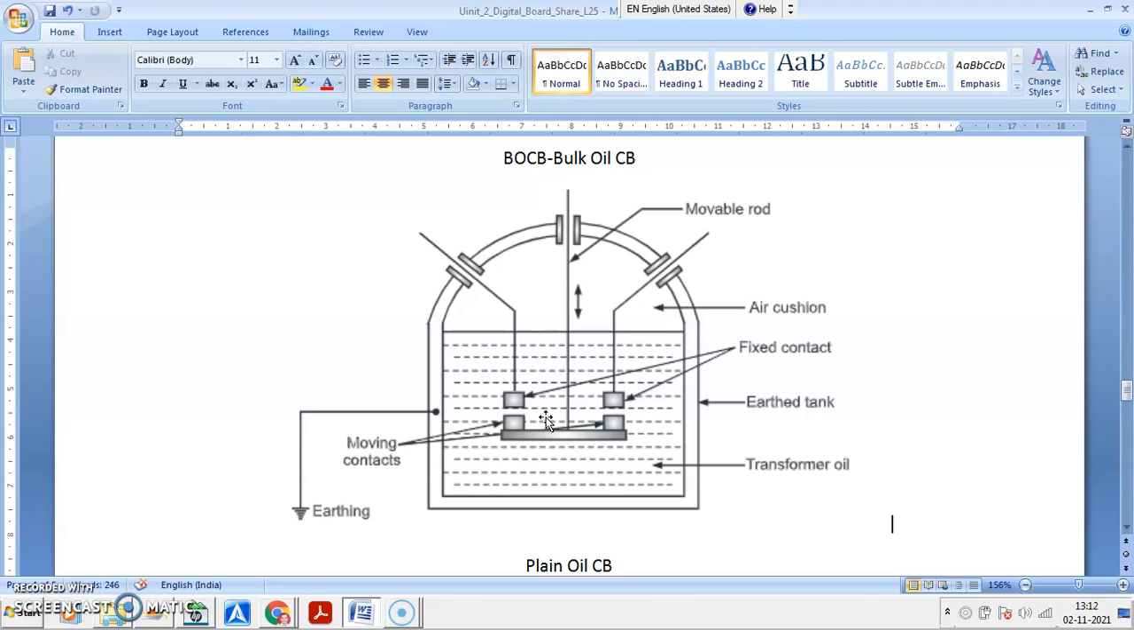The hydrogen gas bubbles also produce heavy pressure inside the oil, so they sweep away the arcing particles and increase the dielectric strength. Normally the air is present here to allow expansion and contraction of oil. Because of the production of hydrogen gas and the heavy pressure, the oil level may increase, and a heavy increment in the oil level may cause explosion of this chamber. So air cushions are provided. They allow expansion and contraction of oil inside the circuit breaker.